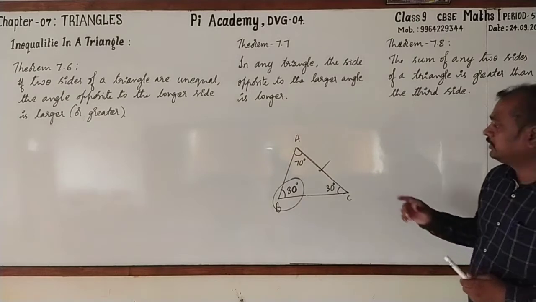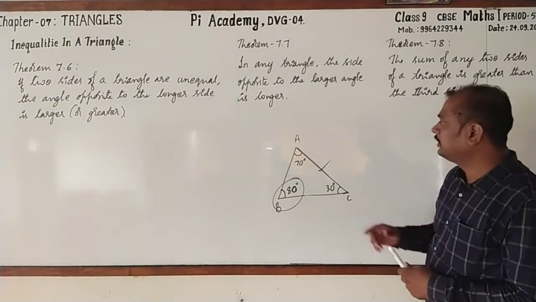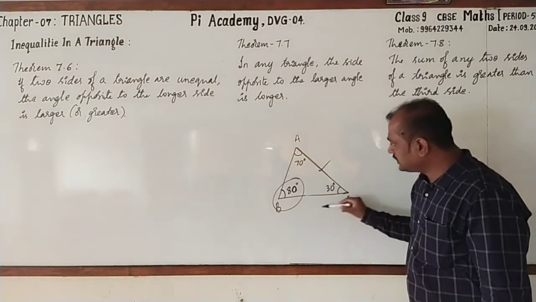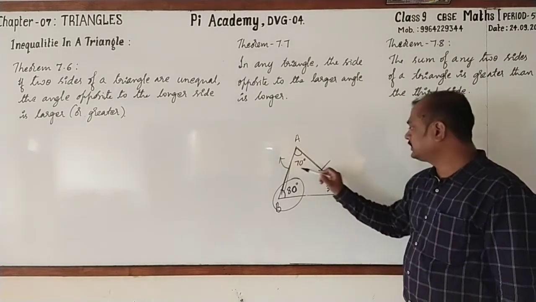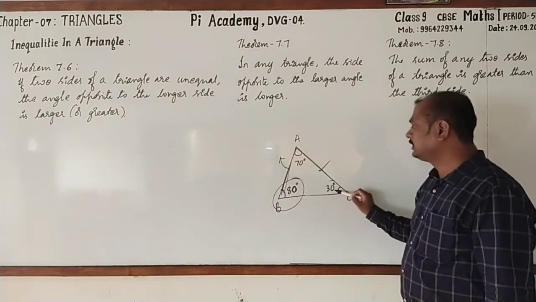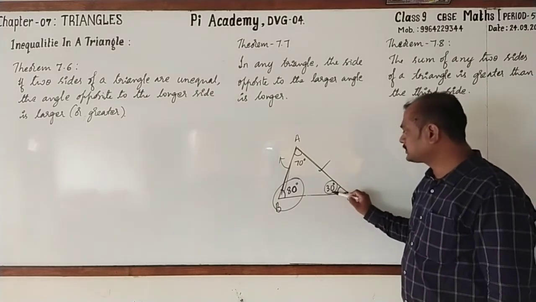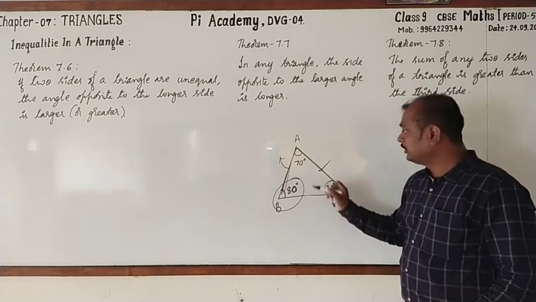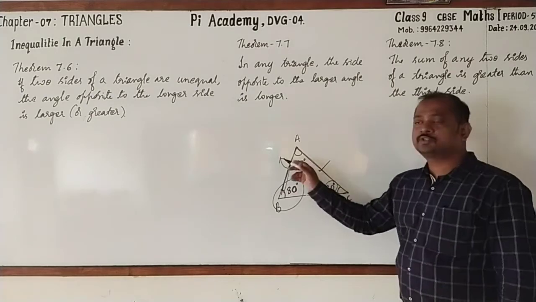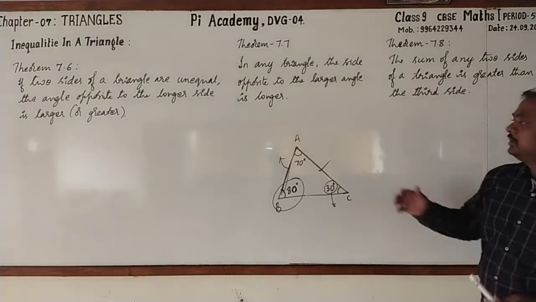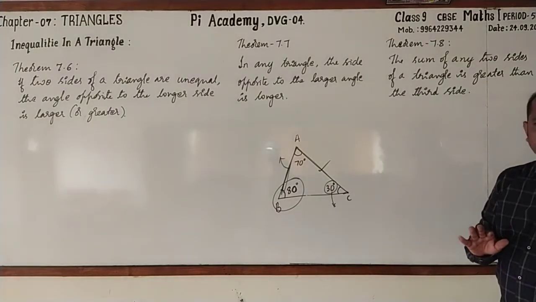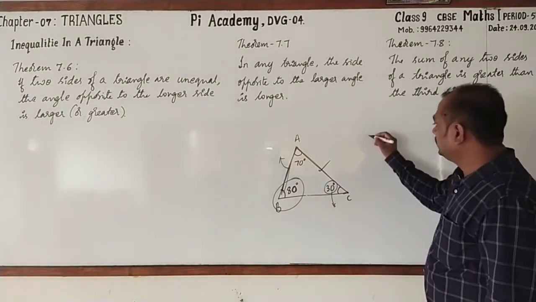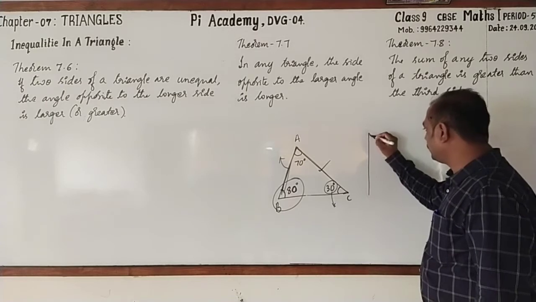Followed? Not only this, even among these sides, the smallest side is AB and its opposite angle is 30 degrees, and this is the smallest angle. Look here. The side opposite to the smallest angle of a triangle is always the shorter one. Clear? Next, I'll go for taking one more.